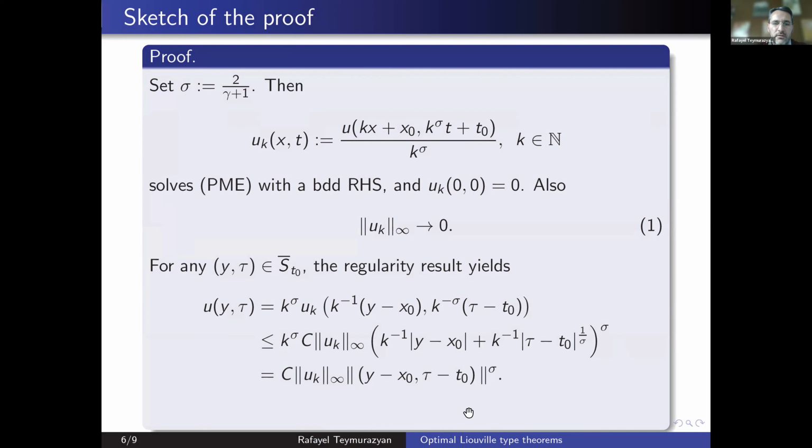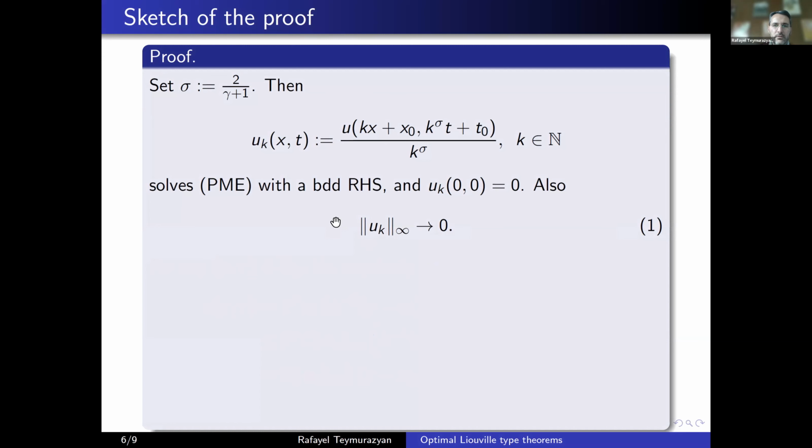Now, if you look at 1, the norm of UK goes to 0 as k goes to infinity, which means that this u y tau, which was non-negative, can be made as small as we wish. So it has to be 0, right? So basically, this was the whole proof. I omitted the proof of the contradictory assumption, and so we conclude the proof.